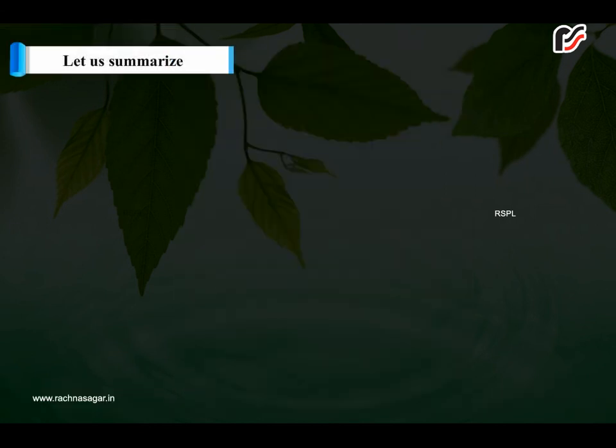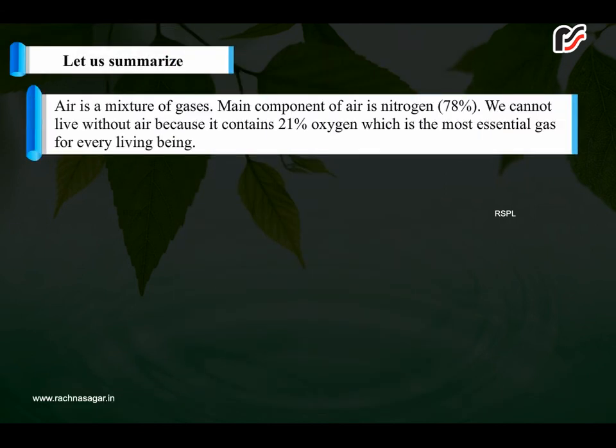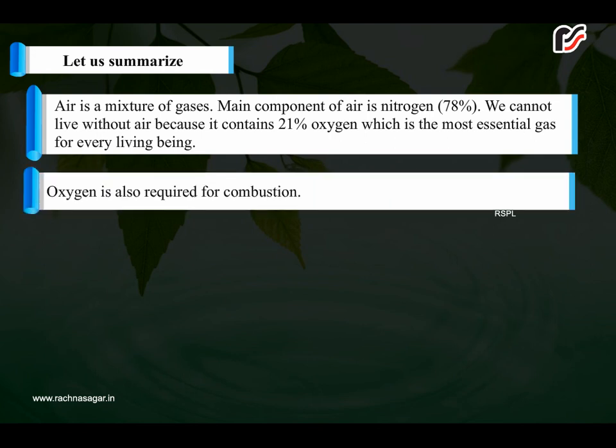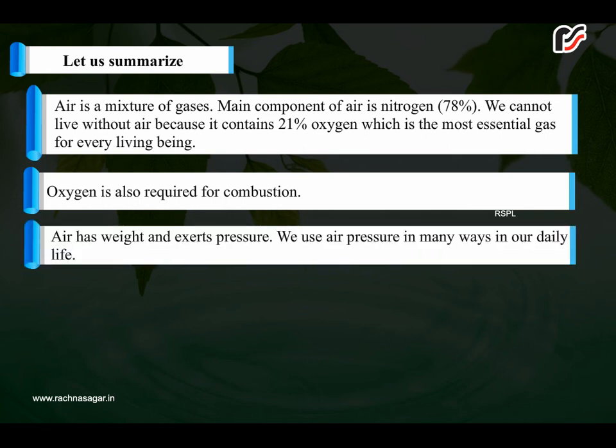Let us summarize. Air is a mixture of gases. Main component of air is nitrogen, 78%. We cannot live without air because it contains 21% oxygen, which is the most essential gas for every living being. Oxygen is also required for combustion. Air has weight and exerts pressure. We use air pressure in many ways in our daily life.